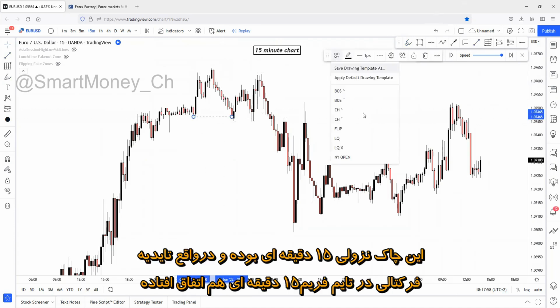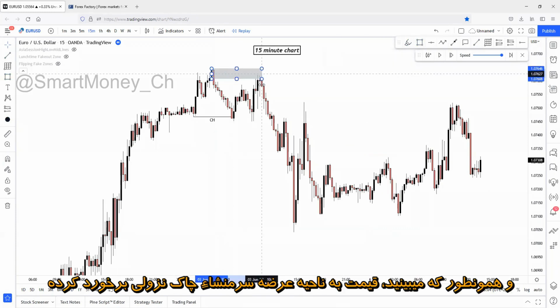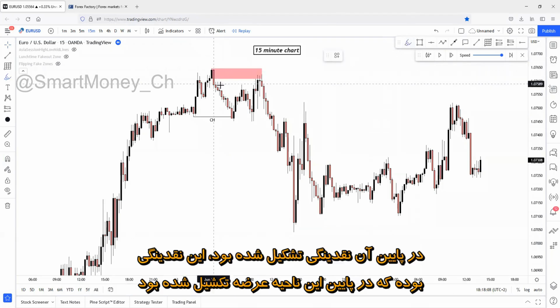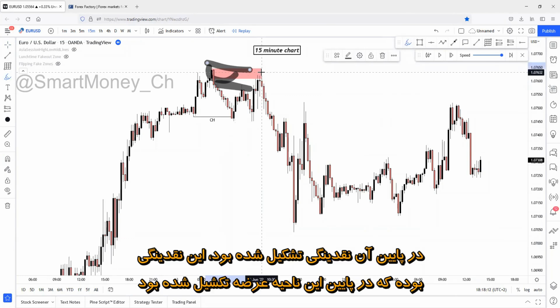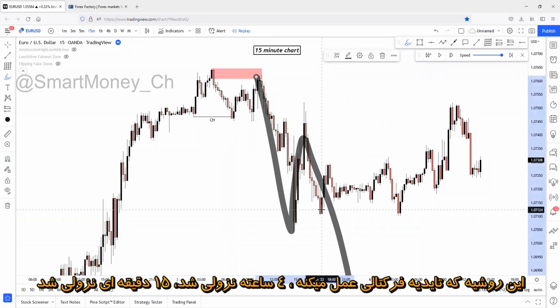Here was a 15-minute change of character to the downside, and basically the 15-minute fractal confirmation has happened, because as you can see, price has reacted on the supply zone. That was the origin of the character changing movement. There was liquidity built up below the supply zone. And after this, price just started to continue the main order flow. This is how the fractal time frame confirmations work.